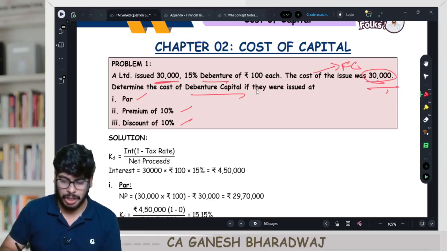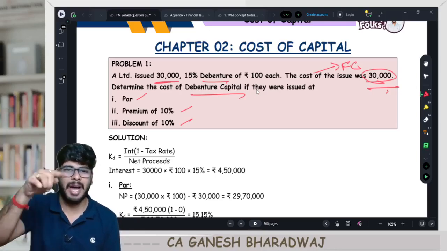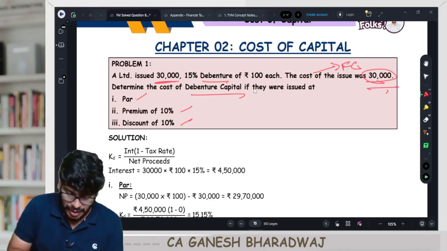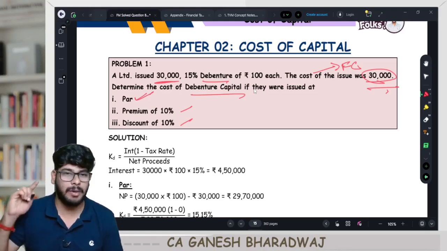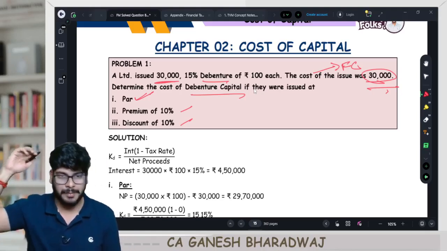So now, what do we do here? What is the formula? Simple. What I pay upon what I receive. I into 1 minus T divided by net proceeds. Guys, correct? Now, in case it has been issued at par. Now, guys, one thing. Please, attention here.